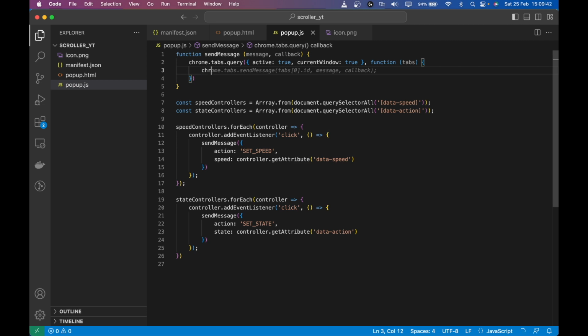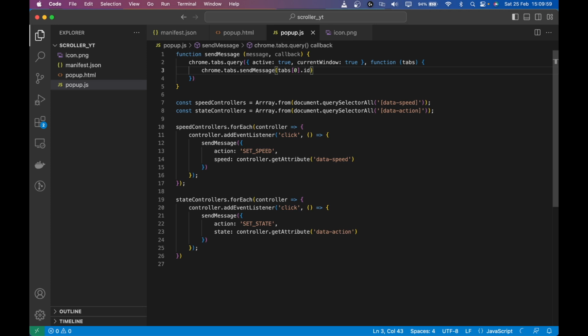And then I'm going to do chrome.tabs.sendMessage, and I'm going to get that tab ID. So tabs[0], the first element of the tabs, and I'm going to get its ID.